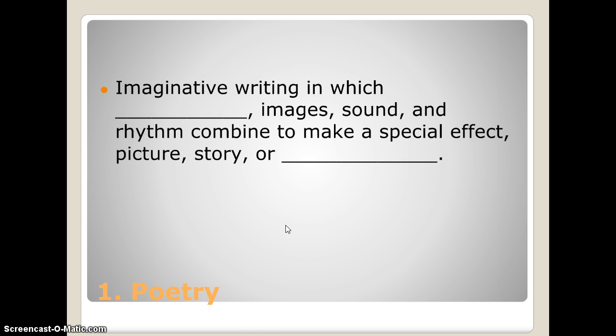Poetry is imaginative writing in which language, images, sound, and rhythm combine to make a special effect, picture, story, or emotion. Poetry isn't going to be set up in sentences like prose, things like paragraphs and sentences. It's also not necessarily going to tell a story or rhyme or use a specific rhythm pattern, but it could combine many of those things in order to make that effect, picture, story, or emotion.